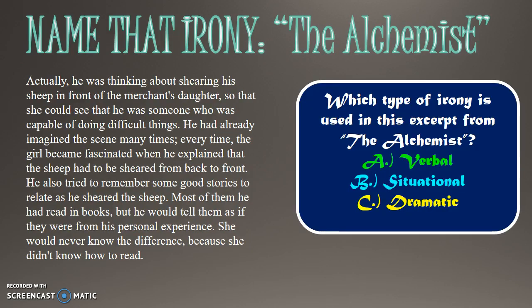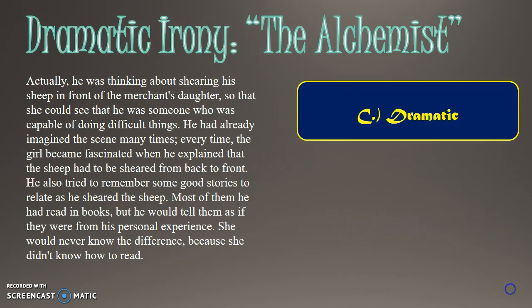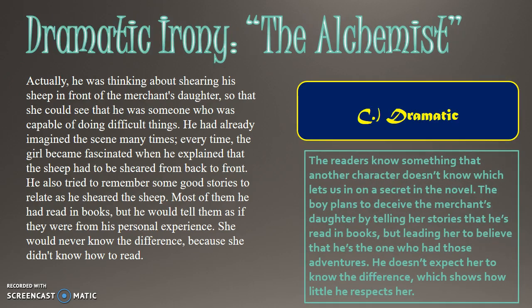Name that irony, The Alchemist. Which type of irony is used in the following excerpts? This is dramatic irony. The readers know something that another character doesn't know, which lets us in on a secret in the novel. The boy plans to deceive the merchant's daughter by telling her stories that he's read in books, but leading her to believe that he's the one who had those adventures. He doesn't expect her to know the difference, which shows how little he respects her.